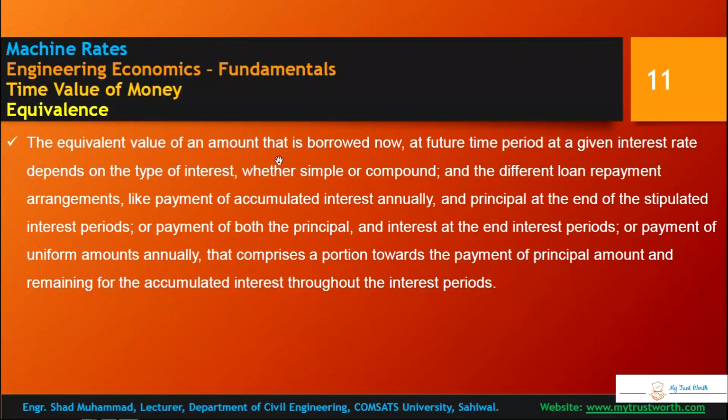The equivalent value of an amount that is borrowed now, at a future time and a given interest rate, depends on the type of interest, whether simple or compound.